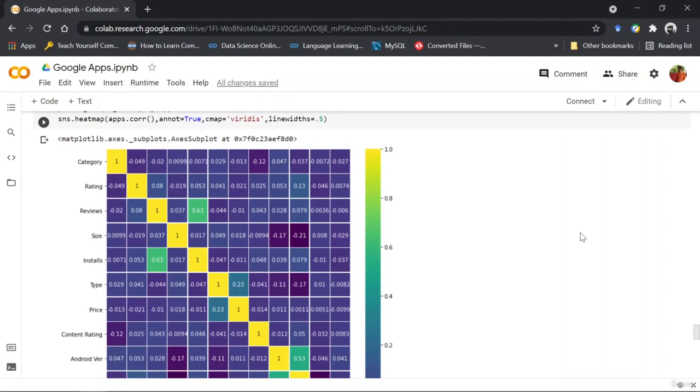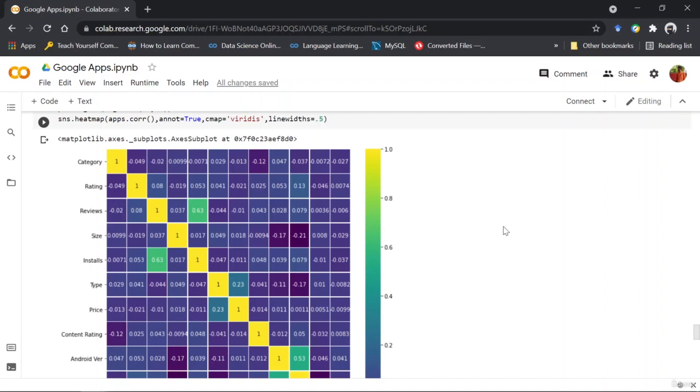Basically, correlation is the dependency where you can see how much influential one thing is to the other. Let's say, for example, that there are two columns, category and rating. Now, this value represents how much influence category will have on rating if there is a change in category. Meaning, let's say that I input another category, right? And now there are 34 categories. So how much change will be produced in rating? How much influential is category to rating? That is defined by this number present here.